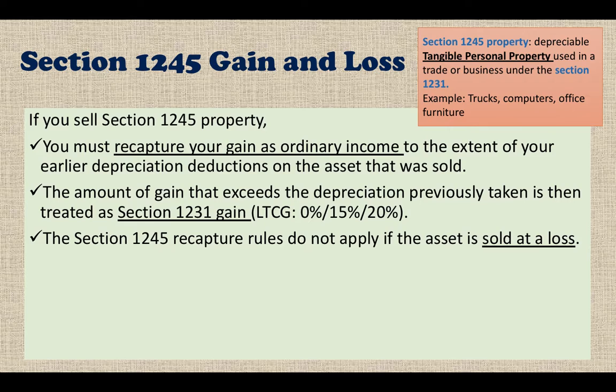The Section 1245 recapture rules do not apply if the asset is sold at a loss. In this situation, even if some of your gain is treated as long-term capital gain, your loss is not going to be treated as a long-term capital loss.